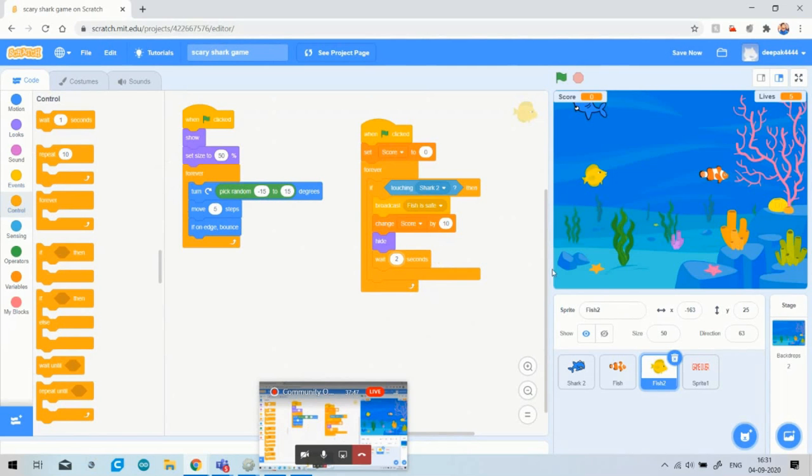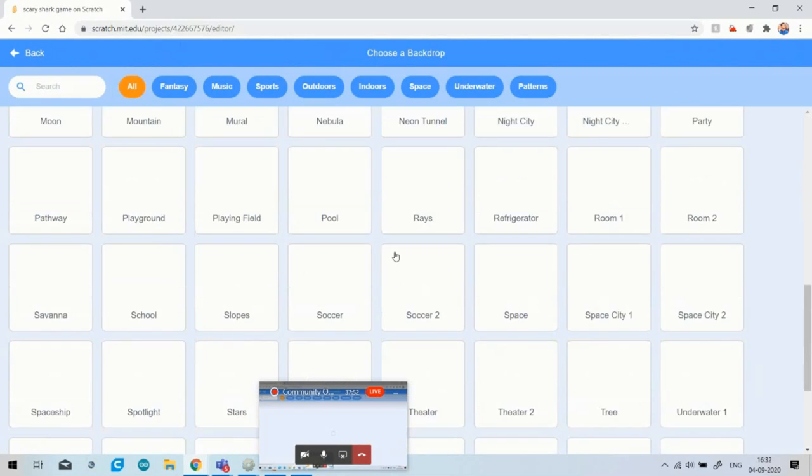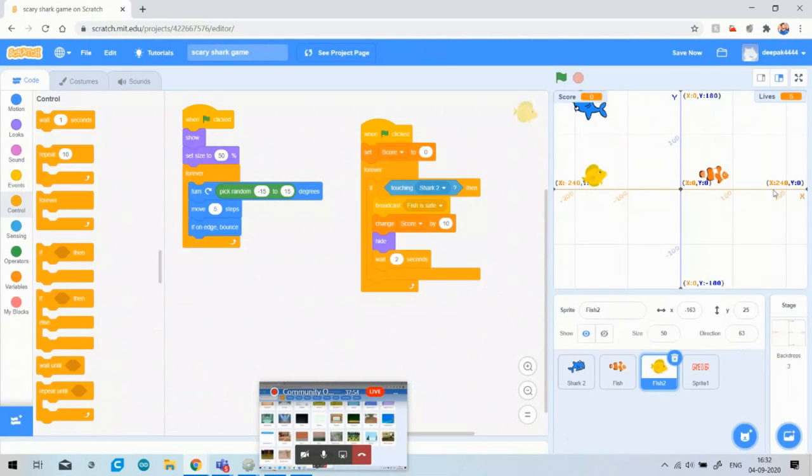Okay, as yesterday I told you, again I am telling you the concept of how you can select the dimensions of your game. You can see that now my fish will appear from the left side, meaning this safe fish will appear again from the left side. And you can see that on the left, x will be minus 240 and y is 0. So I will select the option from motion, go to x and y, and I will write any negative value of x ranging between minus 240 or 220.